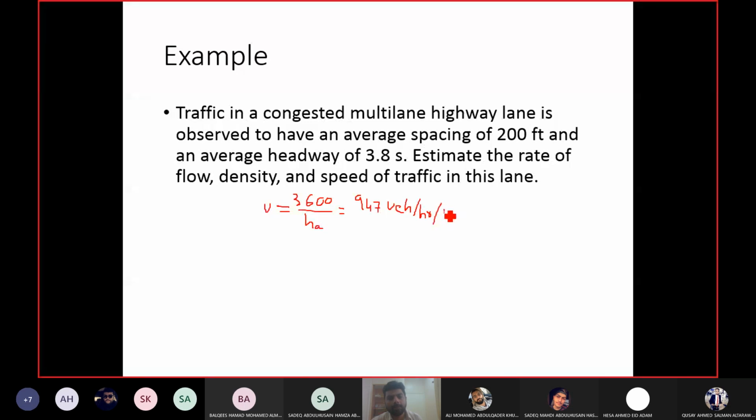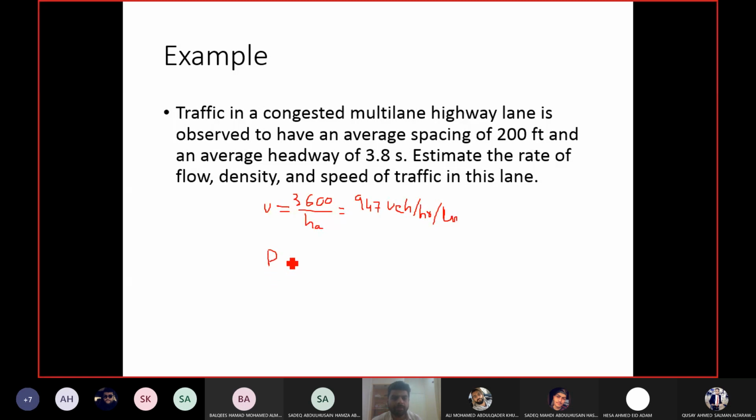Now keep in mind, if you are using headway and spacing to calculate flow rate or density, then it will be by default per lane, because obviously headway and spacing is measured between 2 vehicles which are in the same lane, right? So whatever you are estimating from using those values will be per lane.